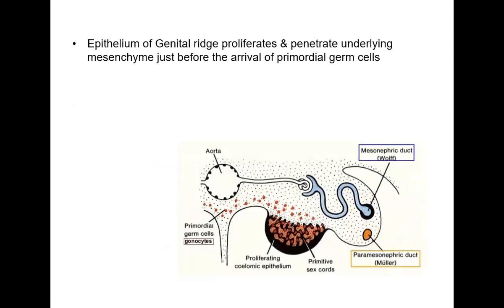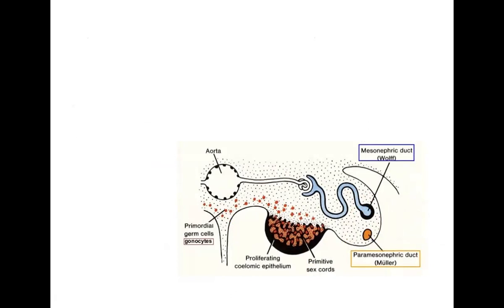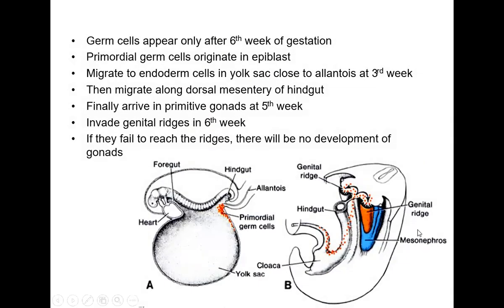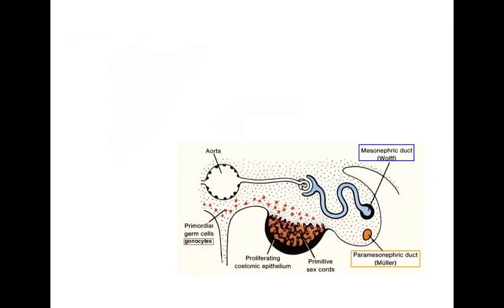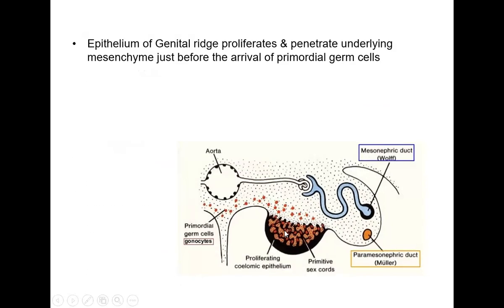The epithelium of the genital ridges. Now, if you take a section of this genital ridge and you see these cells and the structure within the gonad, this is how it looks. Here is the gonad. So the primordial germ cells are migrating into the genital ridge. This is the cross section of the genital ridge. Now, what are the changes taking place within this gonad? Still, it is not determined whether it is the testis or the ovary, so it will be common for both.